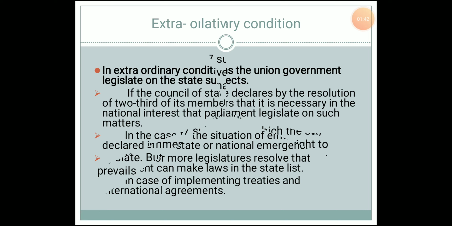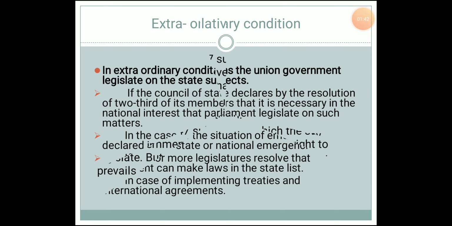There are some extraordinary situations where the subjects which come under the state list will become the right of the union government to make a decision. So let us see what those conditions are. First, if any state legislature decides by two-thirds majority that on a particular subject which comes under the state list, the union government has to take a decision, then the parliament can legislate on such a matter.